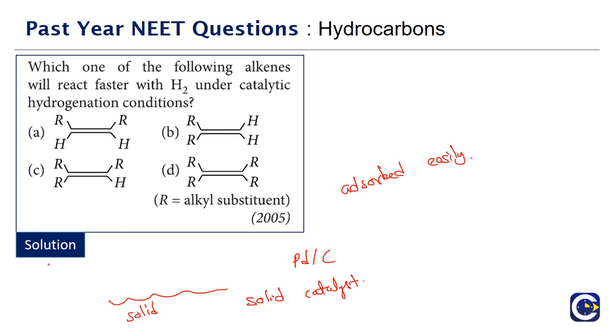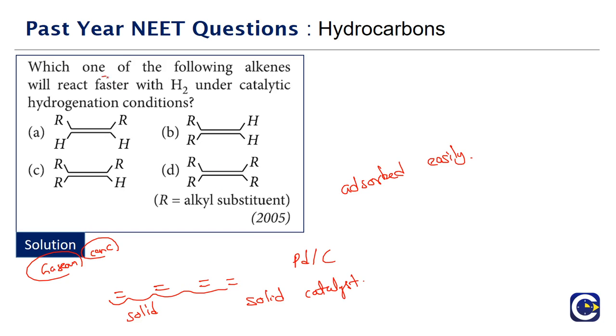Why? Because in the gaseous state the concentration of the molecules will be relatively lesser. When they adhere on the surface of the solid, the relative concentration on the surface increases, and thereby the catalyst is also able to enhance the rate of the reaction.